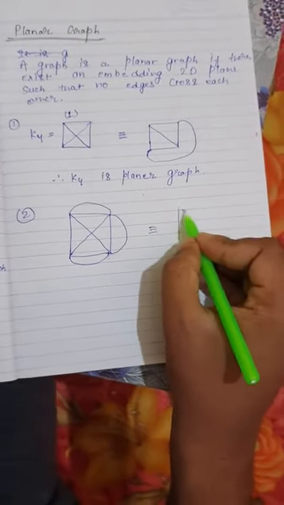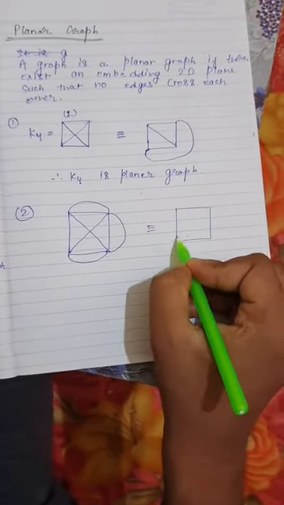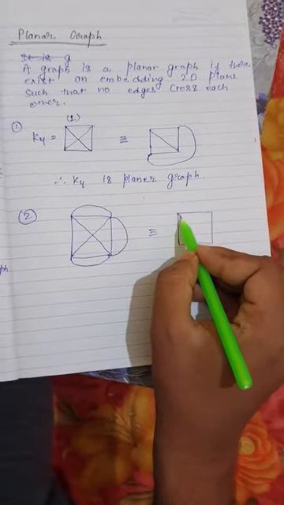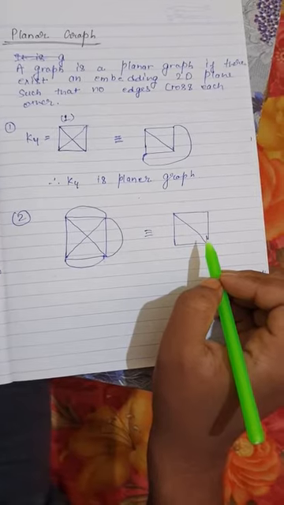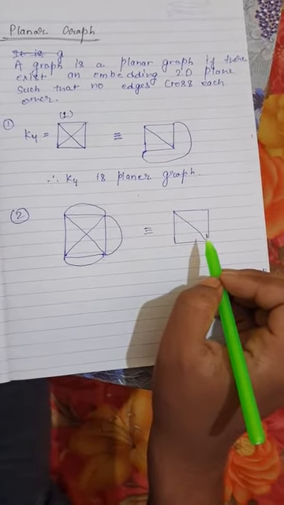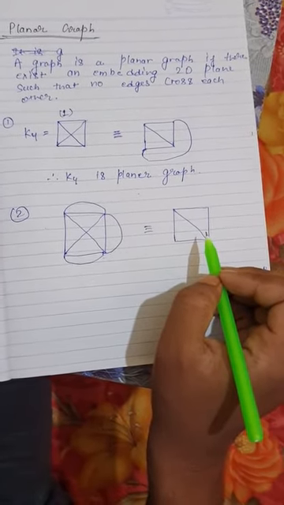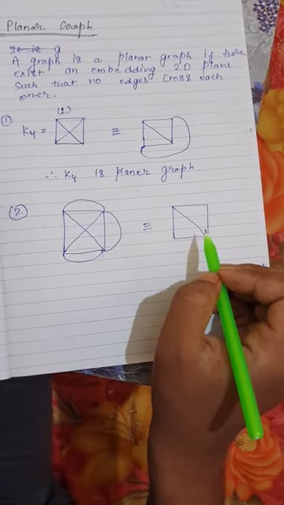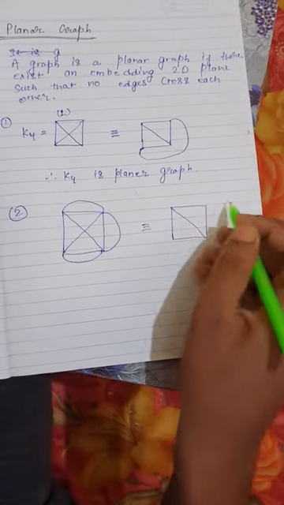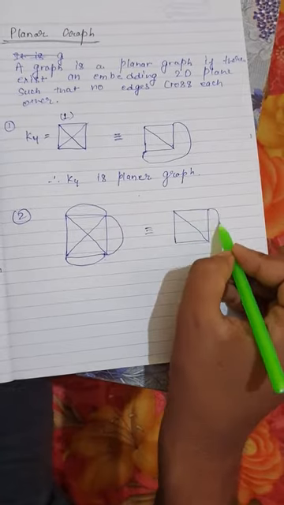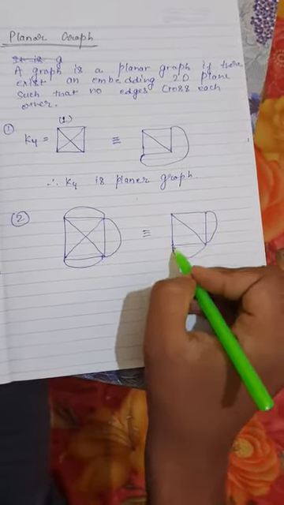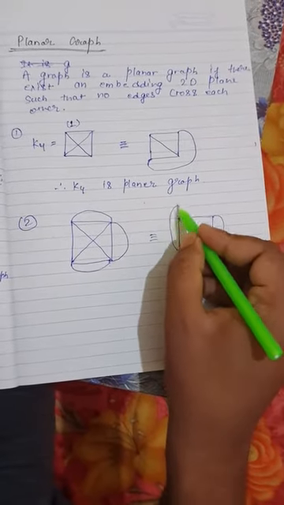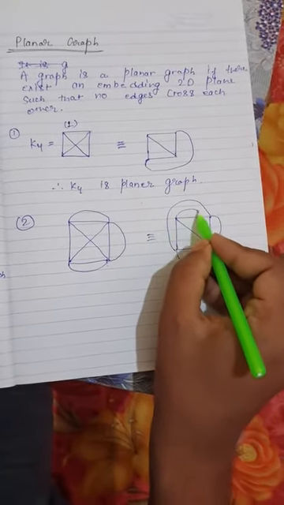First of all, draw a square-like structure. Then we can draw like this. We can connect these two by this, and we can draw like this.